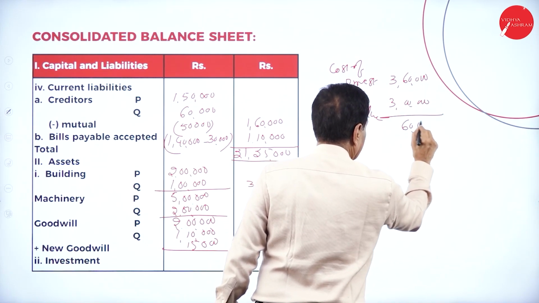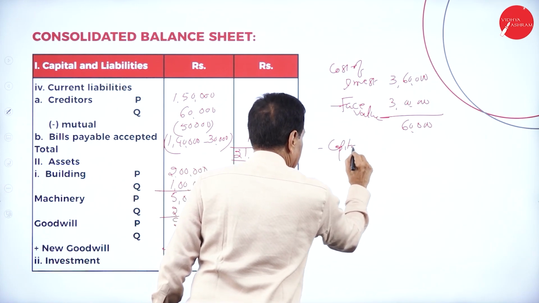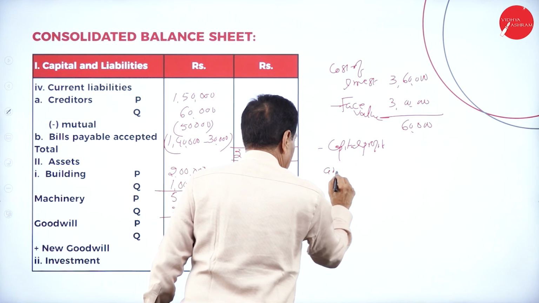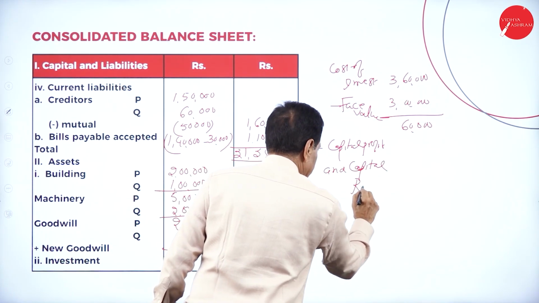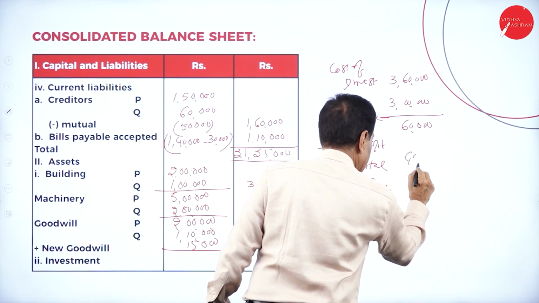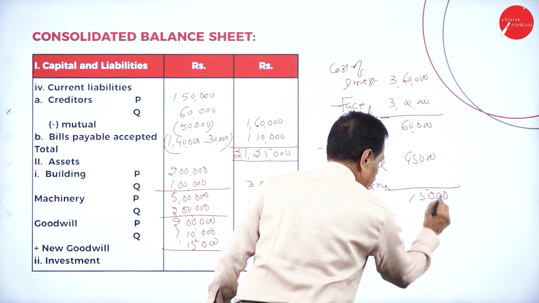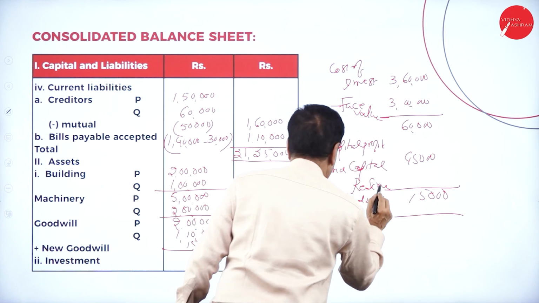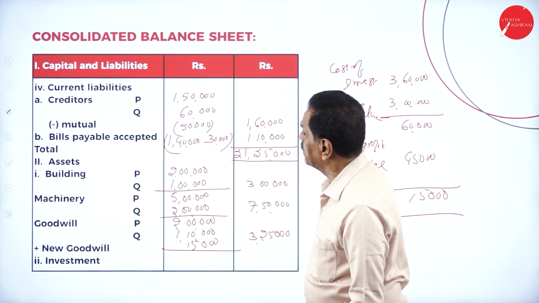Excess is 60,000 minus capital profit and capital reserve, work out 45,000. So this is your 15,000 Goodwill. So 2 lakh, 3 lakh 10,000, 3 lakh 25,000.